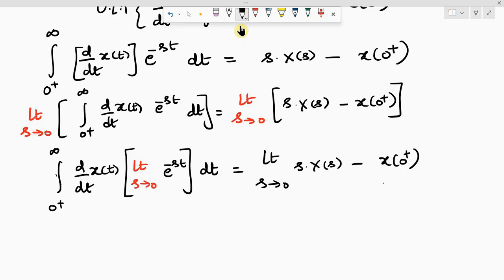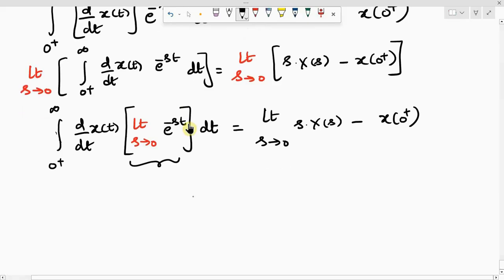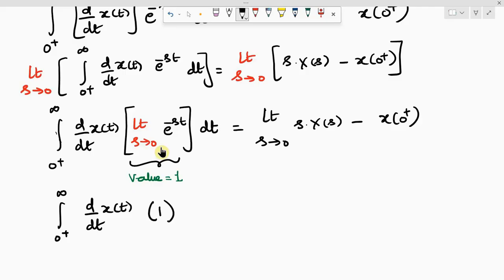Now, what is happening to this limit? What is the value? 1. So the value is 1, not becoming 0 like the earlier case. So the integral from 0 plus to infinity of d by dt x of t times 1 dt equals the limit s tends to 0 of s into X of s minus x of 0 plus.